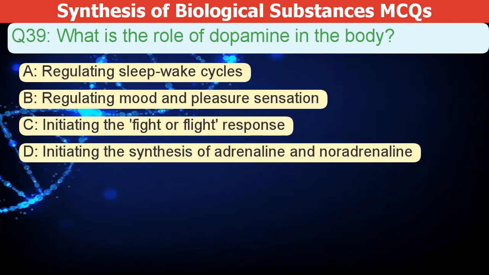What is the role of dopamine in the body? A. Regulating sleep-wake cycles. B. Regulating mood and pleasure sensation. C. Initiating the fight or flight response. D. Initiating the synthesis of adrenaline and noradrenaline.